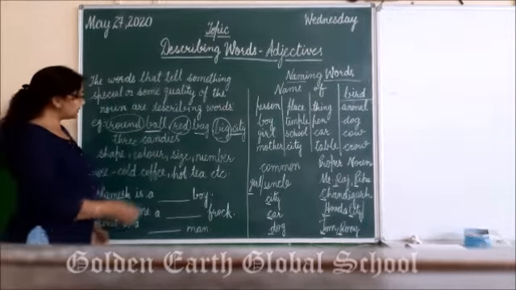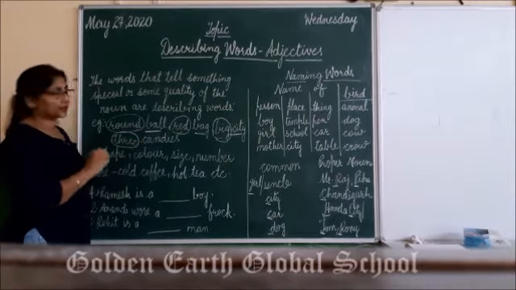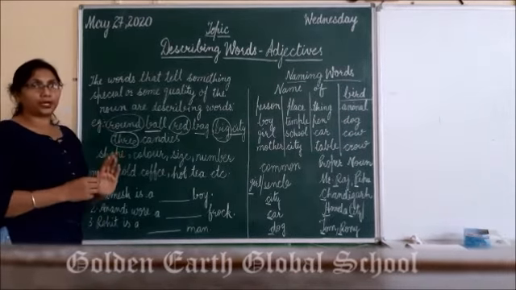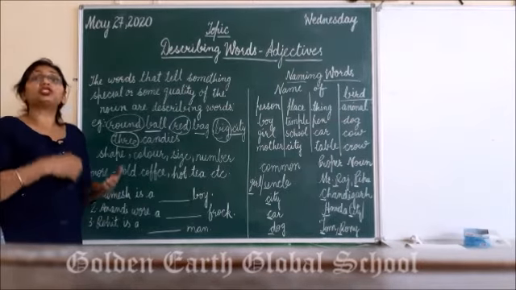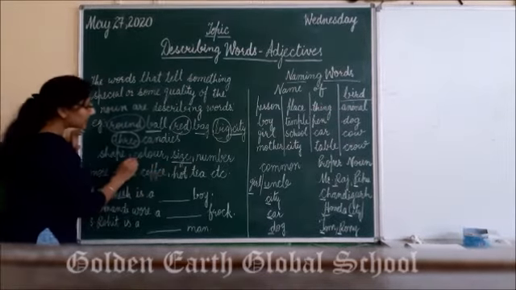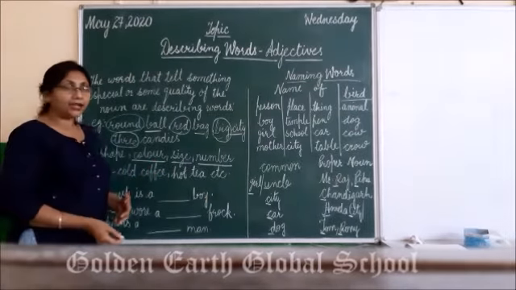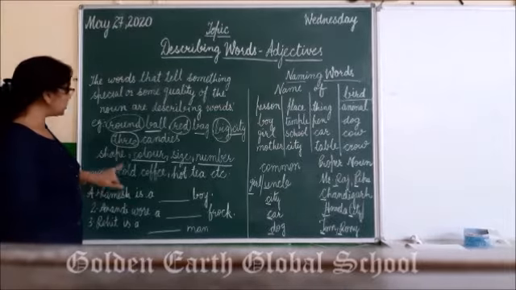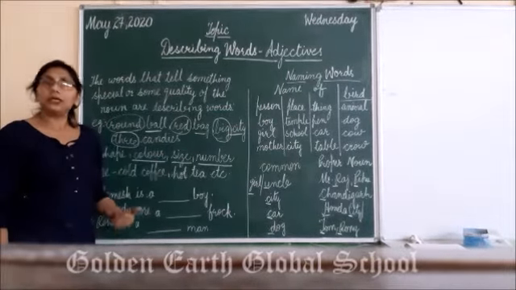कितनी candies हैं आपके पास? 3. Right students? So this is again a describing word. So basically describing words जो होते हैं वो हमको किसके बारे में बताते हैं? नाउन के बारे में, कि नाउन का शेप कैसा है, उसका साइज कैसा है, उसका कलर क्या है, या वो हमारे पास कितने नंबर में. Right? So describing words basically tell us about the shape, color, size and number of the noun.